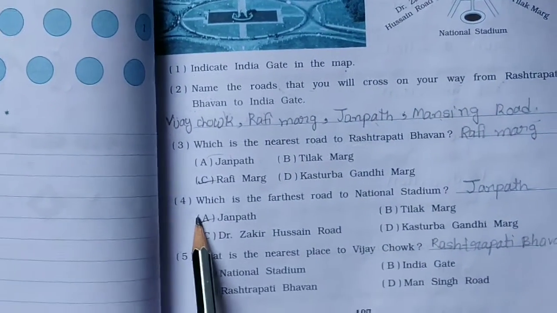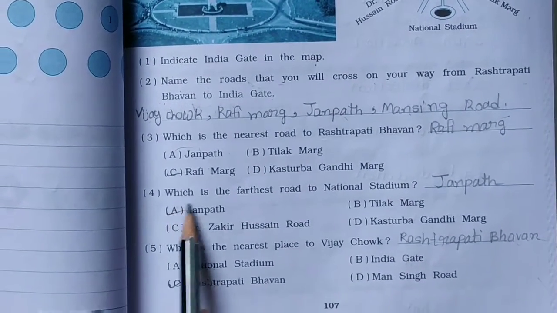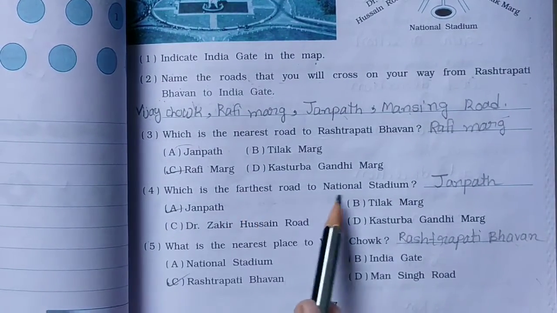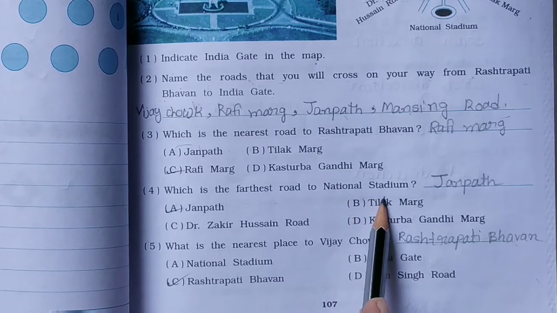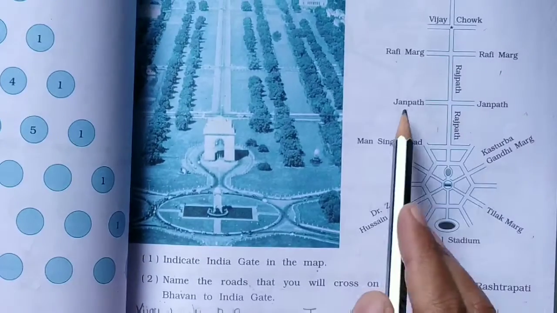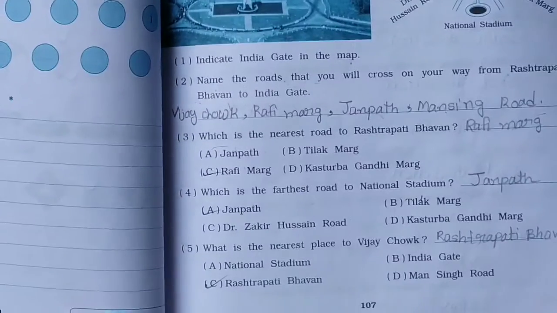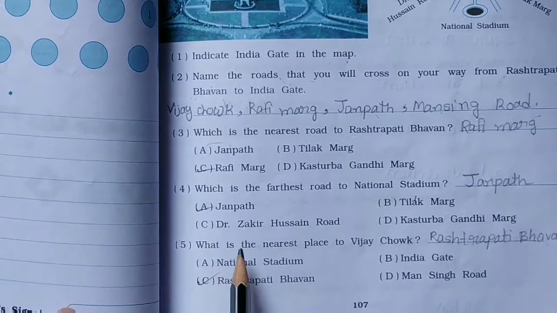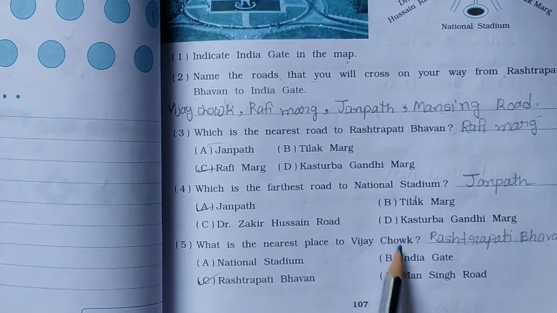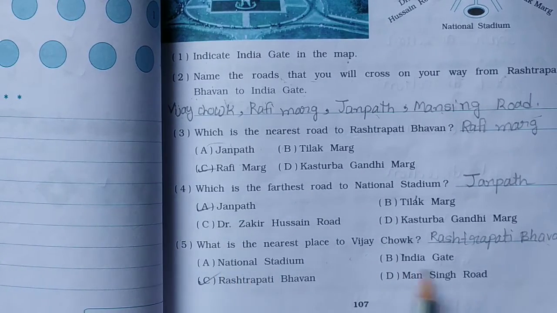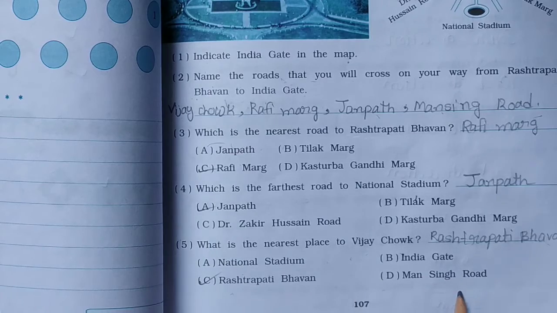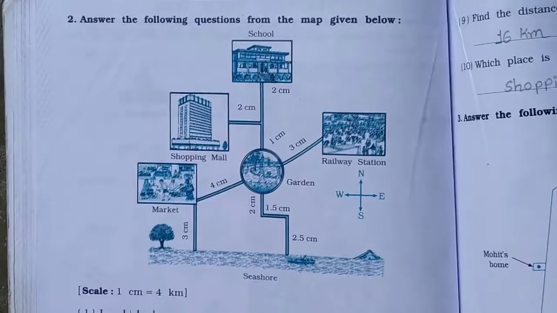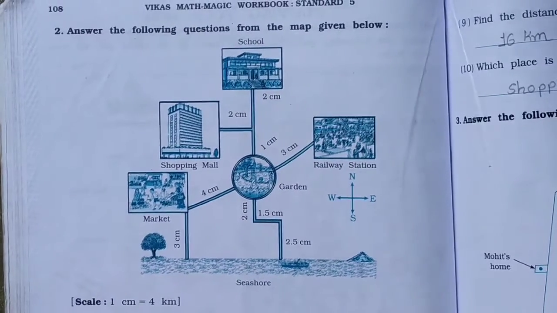Now question number 4. Which is the farthest road from the National Stadium? That means Janpath. That means this one. Now here, what is the nearest place to Vijay Chowk? National Stadium, India Gate, Rashtrapati Bhavan and Mansingh. That means Rashtrapati Bhavan.